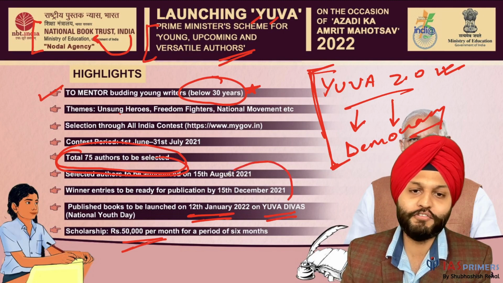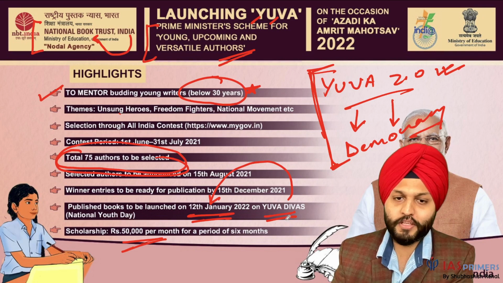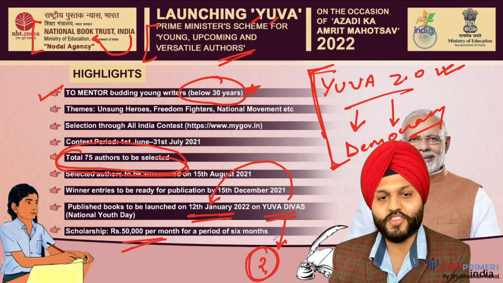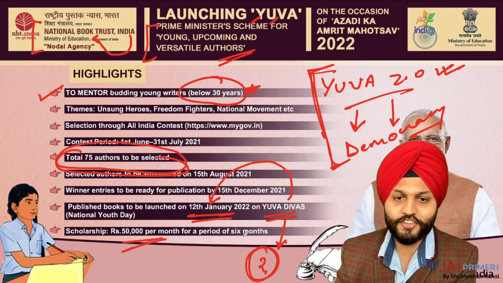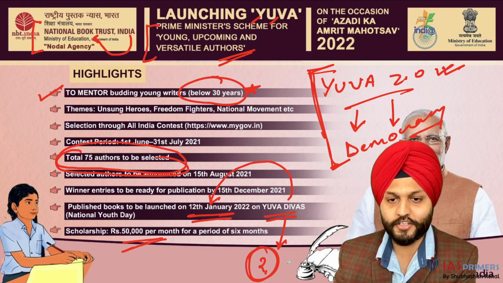So when is UVA Divas? 12th January 2022. And if somebody can please mention in the comment section, why is UVA Divas celebrated? Something didn't occur to my mind back then when I was doing this. So if somebody can please elaborate this in the comment section, it will be great.